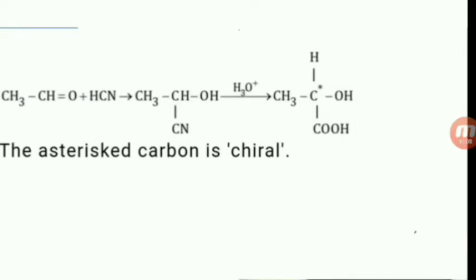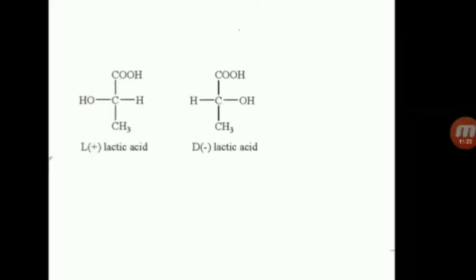Chiral carbon containing compounds always exhibit optical isomerism. So the answer is optical isomerism. This is the explanation for that question. Now see, that compound is called lactic acid, D-lactic acid and L-lactic acid. These are enantiomers. Non-superimposable mirror images are called enantiomers. So this phenomenon is nothing but optical isomerism.